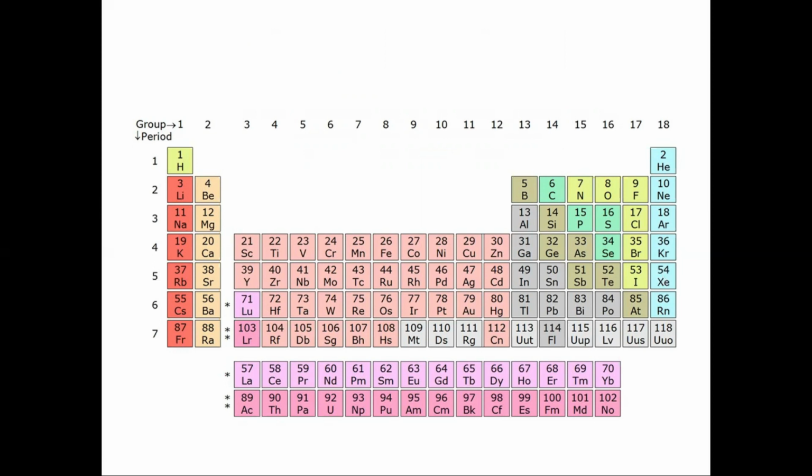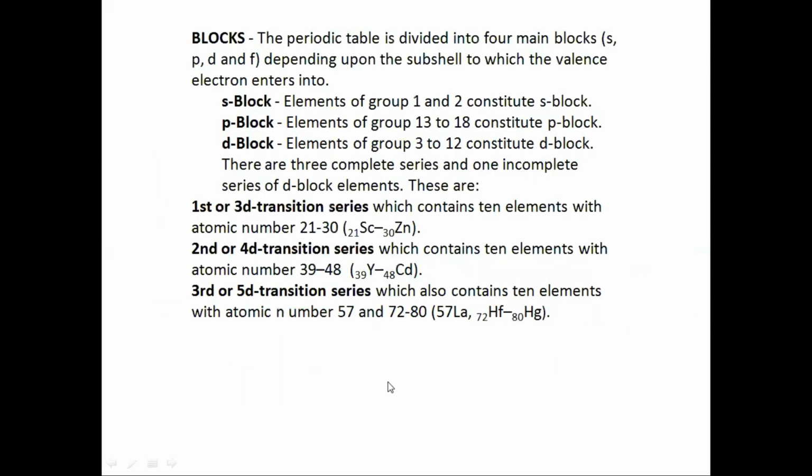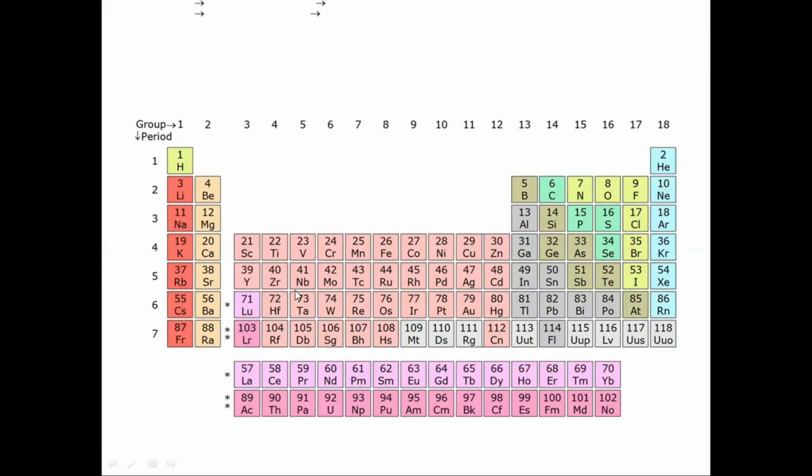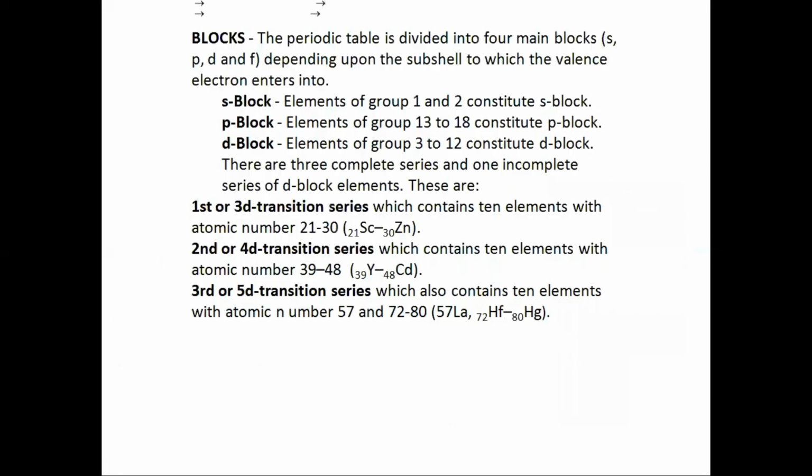And you can see from 13 to 18, the last valence electron is entering the p orbital, so it is called p block. In transition elements, the last valence electron is entering into the d orbital, so they are called d block. And in inner transition elements, the last valence electron is entering the f orbital, it is called f block. Now, as you know, the fourth period is called 3d transition series, as the 3d orbital will be filled, the fifth period will be called 4d transition series, as the 4d orbitals will be filled, and the sixth period will be called 5d series, as the 5d orbitals will be filled.